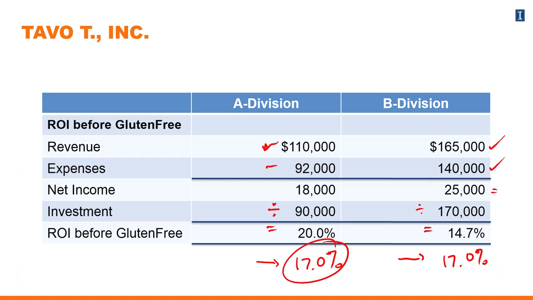B division will. It's the same investment, yielding the same profit, and requiring the same investment. And notably, the 17% that's earned is greater than the threshold that upper management has defined. But yet, if we provide compensation based on return on investment, A division manager's compensation may decrease as a result of this investment, whereas B division may increase. So this is an unintended consequence of using return on investment for compensation purposes.